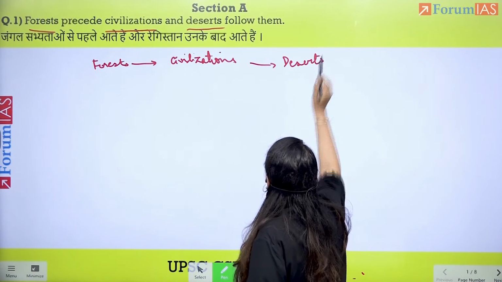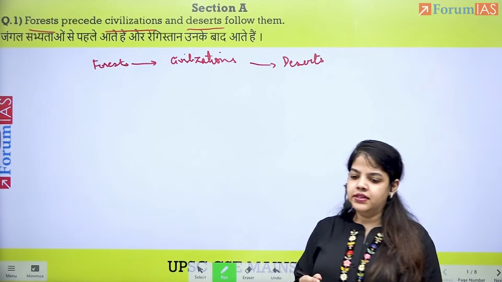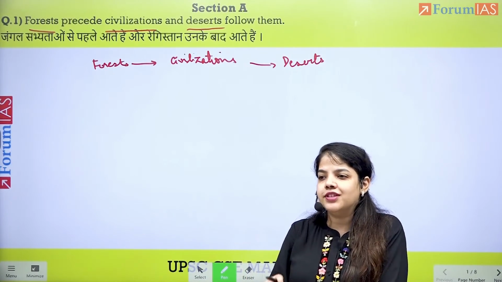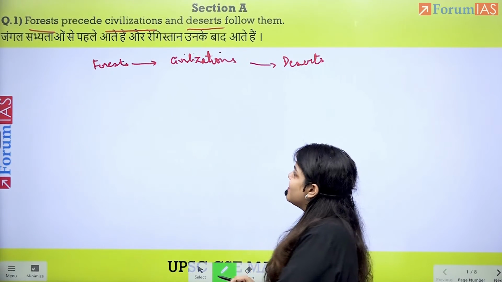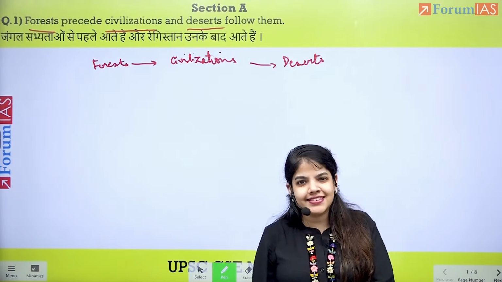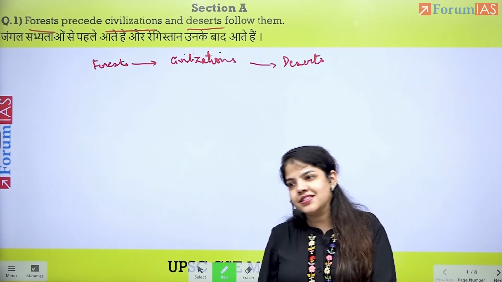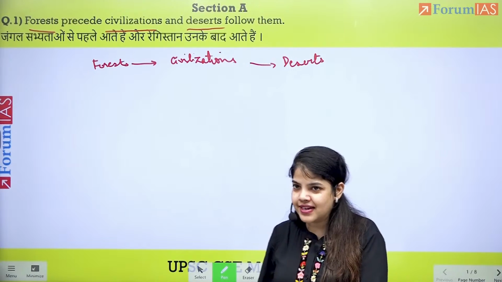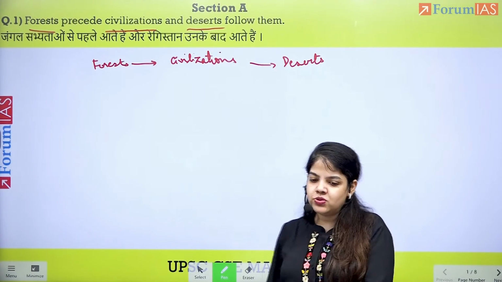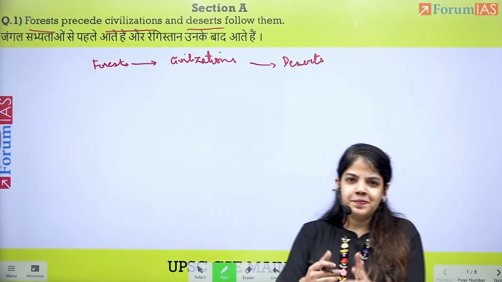So this is the meaning of the topic. How forests precede civilizations and deserts follow them. So this means wherever we find a civilization, there were earlier forests, and after the civilization, there would be a desert.